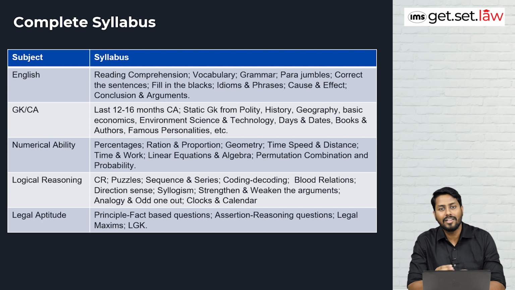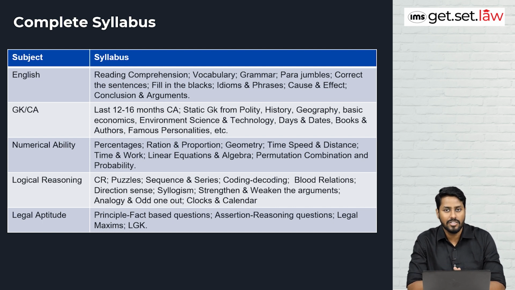Then there are a few things that are additional. Vocab you must have prepared for CLAT, but grammar is one thing that can be asked in MHCET. Parajumbles, correcting sentences, filling in the blanks, idioms and phrases, cause and effect, conclusion and argument. These are the other areas you need to cover for MHCET. You have seen cause and effect and conclusion and arguments in CLAT also, not directly, but in RCs. But these are areas you need to cover additionally, along with whatever you have prepared for CLAT.